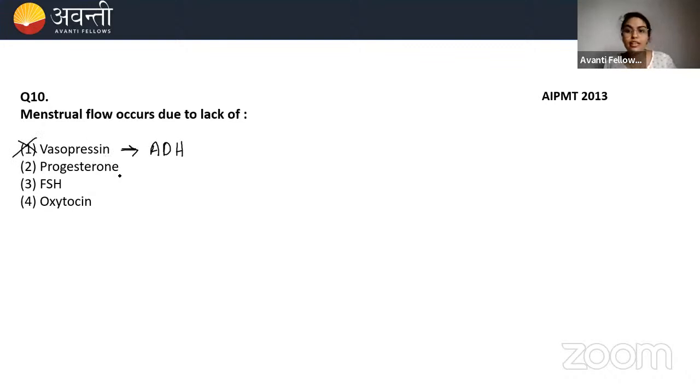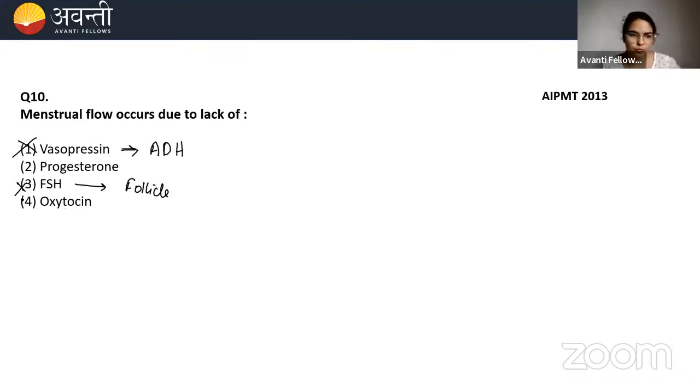So progesterone, yes, just now I told you, for menstruation to occur, the corpus luteum will degenerate and progesterone will suddenly fall. Okay, let's keep progesterone. Now FSH. Follicle stimulating hormone helps in the growth or development of follicles, right? So there is no link with the menstrual flow. FSH has no link with menstrual flow.